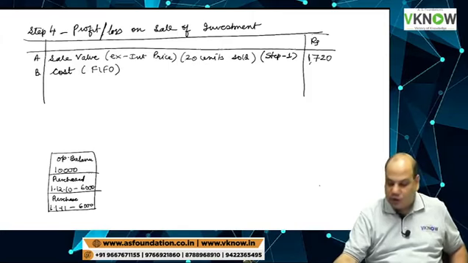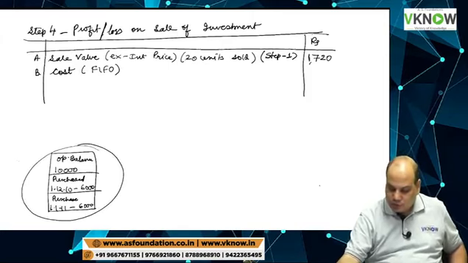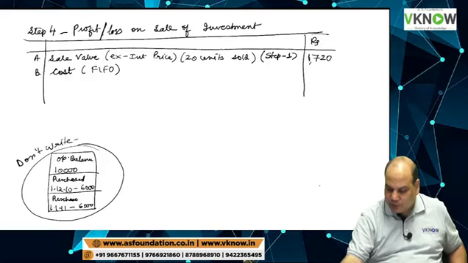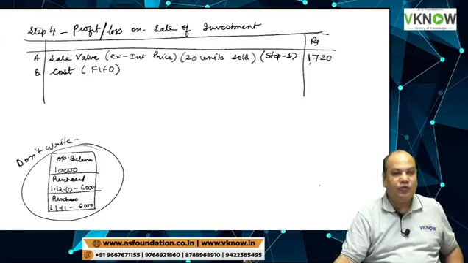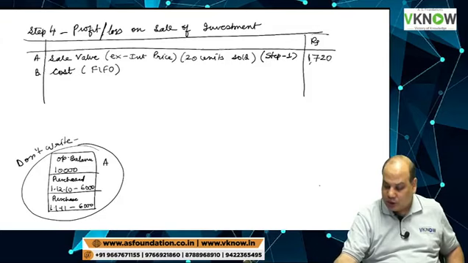This you don't have to write. Only for understanding. And we have sold investment of face value 2000 rupees. So let us call it lot number A, lot number B, lot number C.